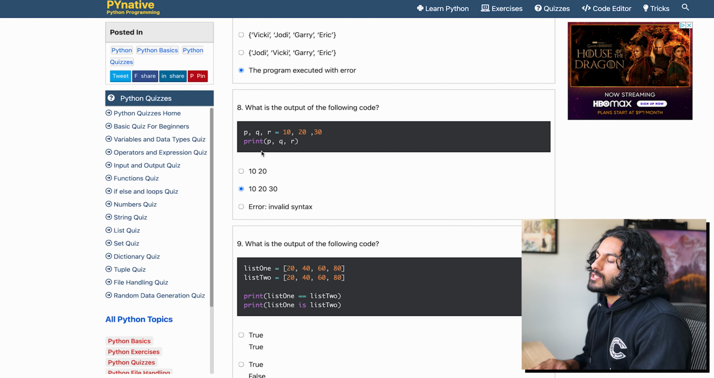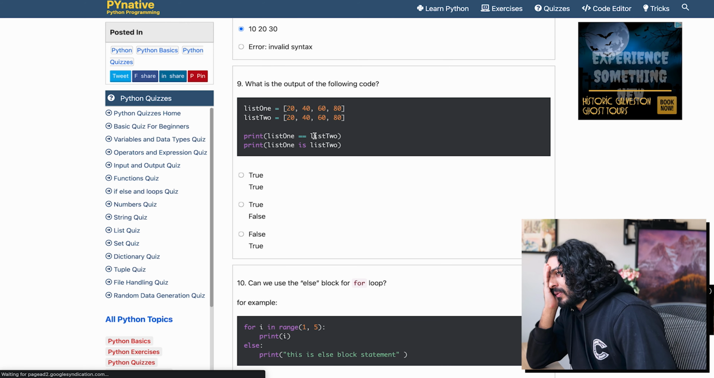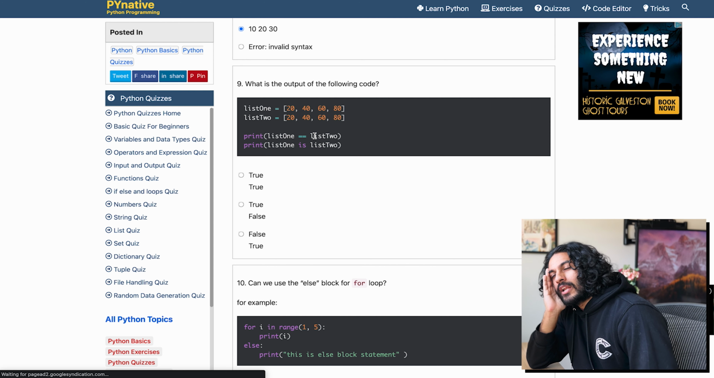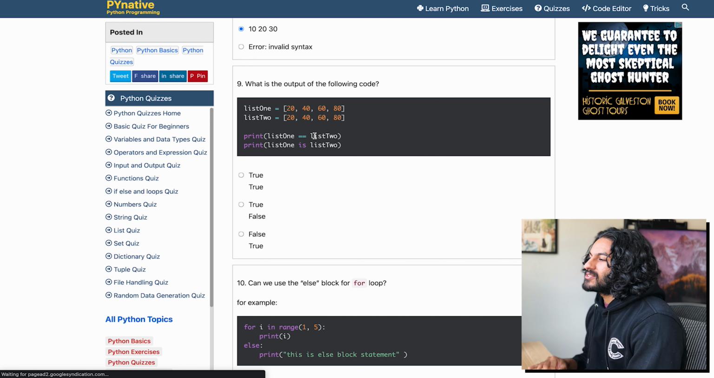I think that's fine. Yeah, you can do this in Python. You can do multiple instantiation inline. List 1 equals list 2. Oh, okay, wait. There's a difference between equal and is. One checks if the elements are equal, and one checks if the place in memory is equal. Okay, let's come back to 9.